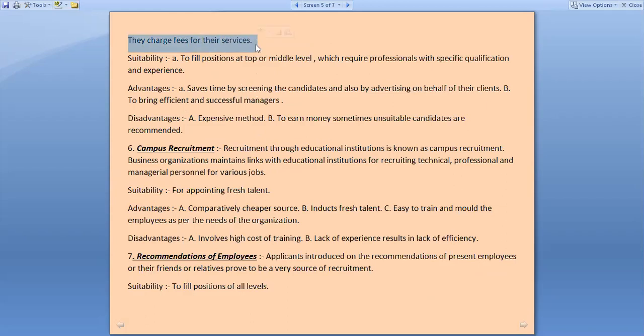Charge in the sense, for example, आपने अपनी जॉब का बायोडाटा दिया था और सेम जॉब के लिए एक कंपनी की रिक्वायरमेंट आती है, तो आपके और उनके बीच में डील होगी. That placement agency have a deal with the organization as well as with you also, with the job seeker also, that if you are selected, you have to give them your 1 month salary as a fees. Okay, and what is the deal with the company? That they used to charge some commission or any prescribed fees, 10,000, 20,000, whatever it is. So they used to charge fees.